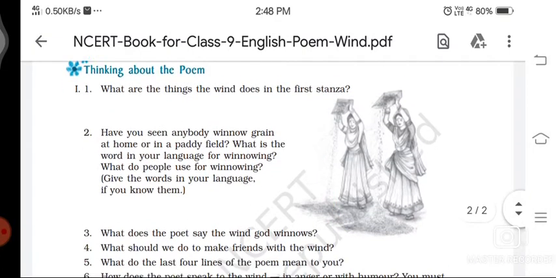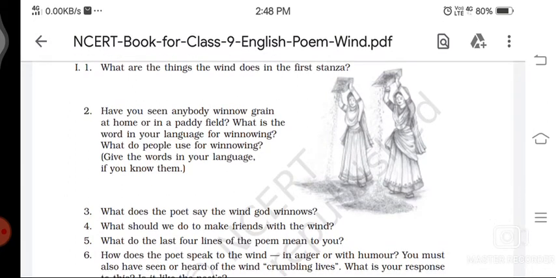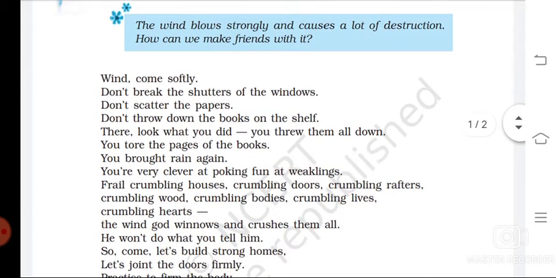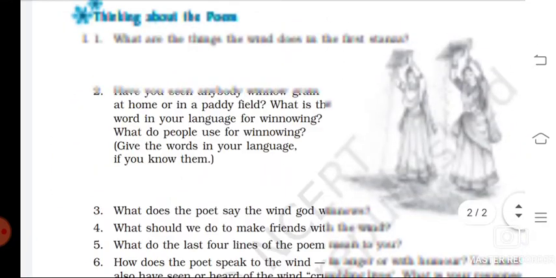So now we do some textbook questions. The first question is, what are the things the wind does in the first stanza? In the first stanza, the wind breaks the shutter of the window, scatters the paper, tears the books, and throws the books down off the shelf.